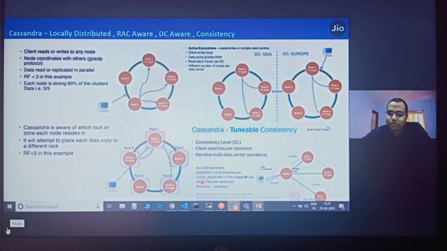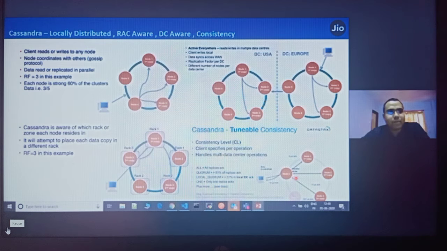Consistency level one means it keeps only one replica, and all means it keeps a copy on all the nodes. So it's tunable. It is not ACID compliant. If you want 100% consistency in your product, Cassandra is not a good choice, because you will suffer availability.